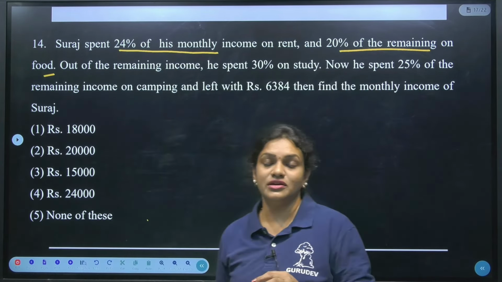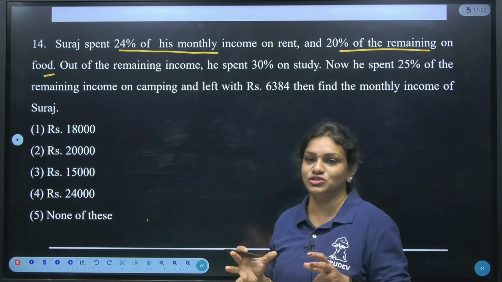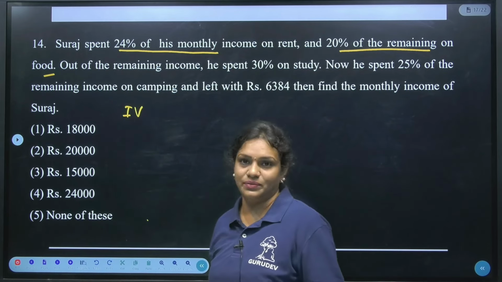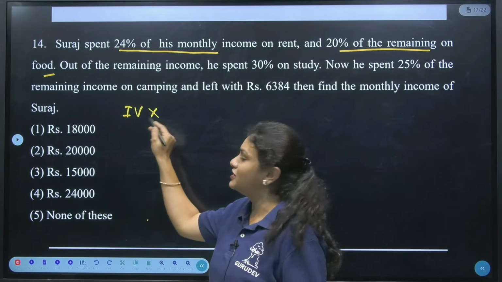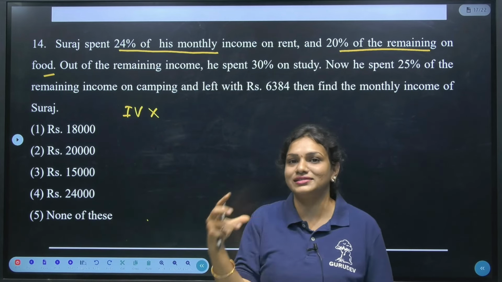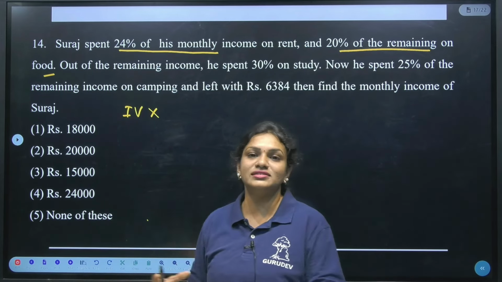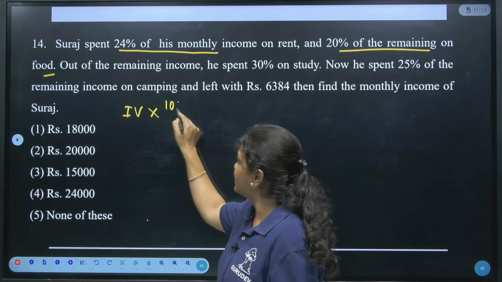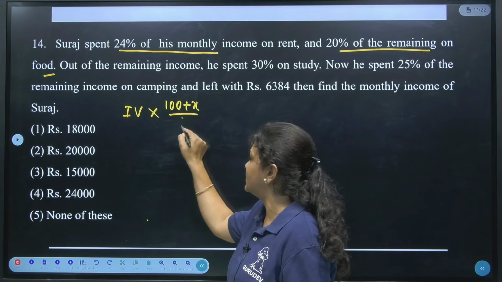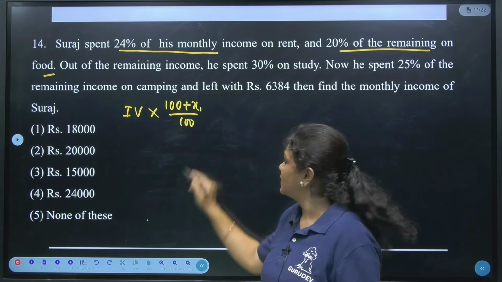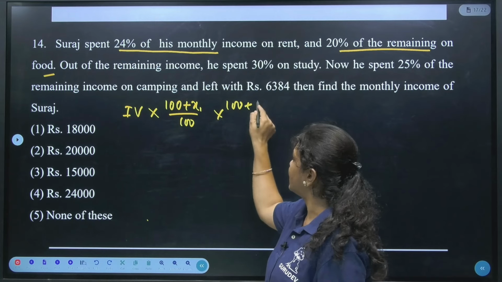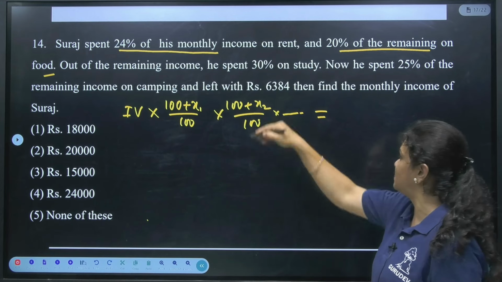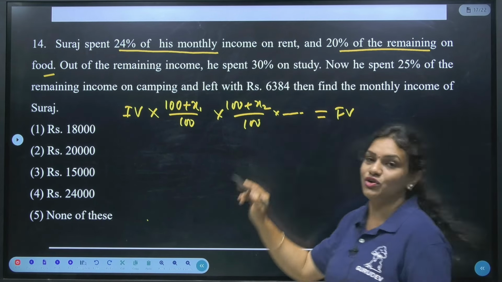In the percentage topic, whatever the initial value is, if successive changes are happening, we take (100 plus x) upon 100, so I take x1 into (100 plus x2) upon 100, and it goes on. Finally, if I multiply everything, we will get the final value.